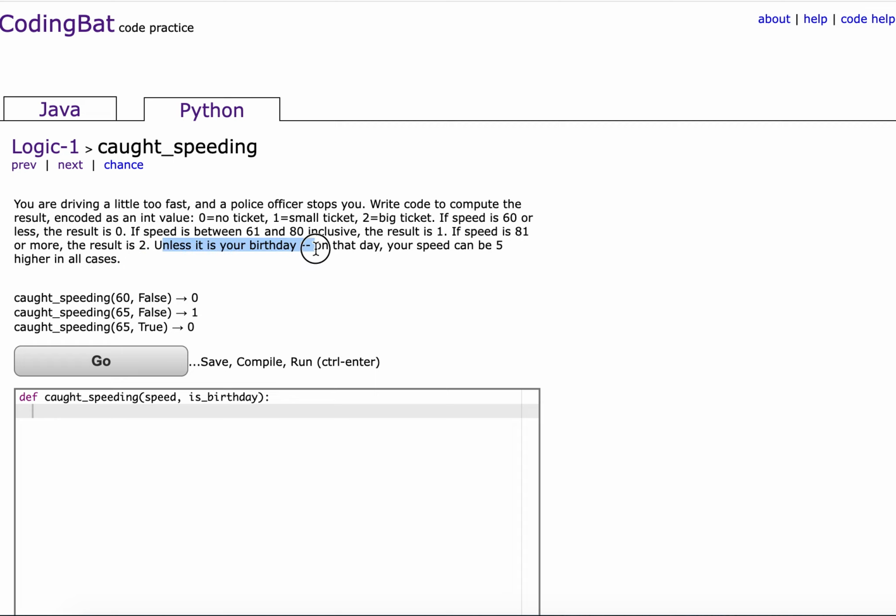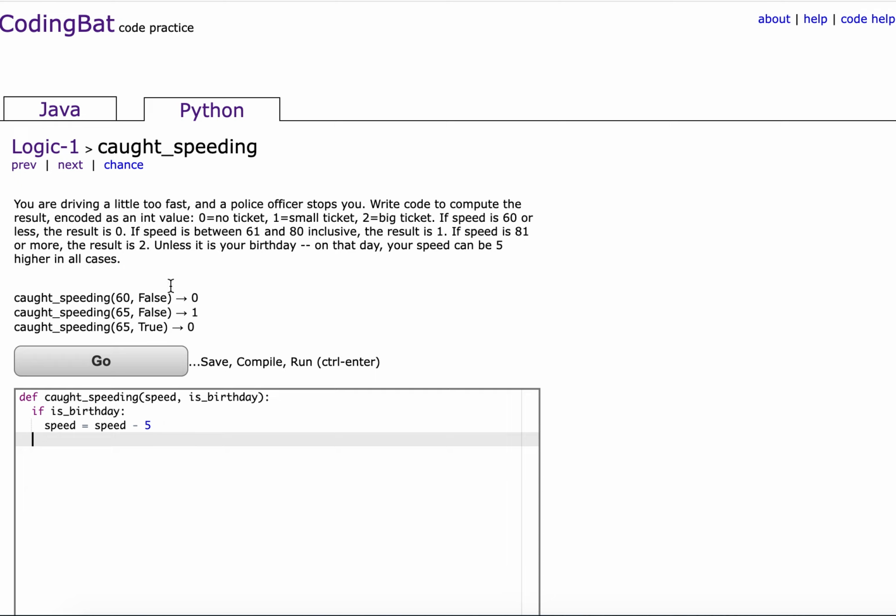Unless it's your birthday, on that day your speed can be 5 higher in all cases. Okay, so it seems like this birthday boolean might be of some use. So we can probably say that speed equals speed minus 5 if it is our birthday. If it's not our birthday, we can just ignore it.